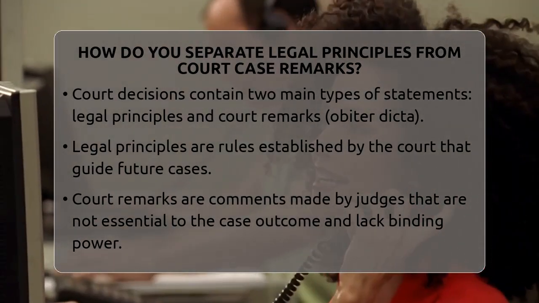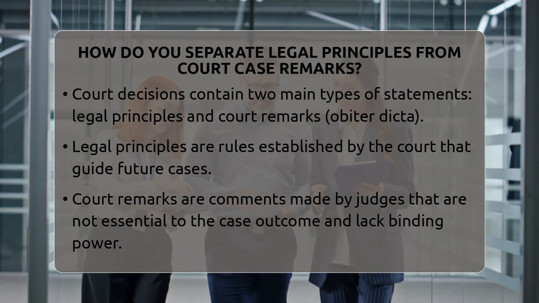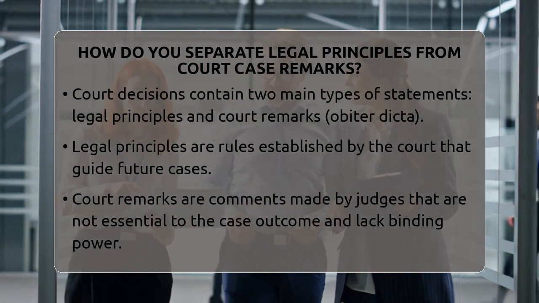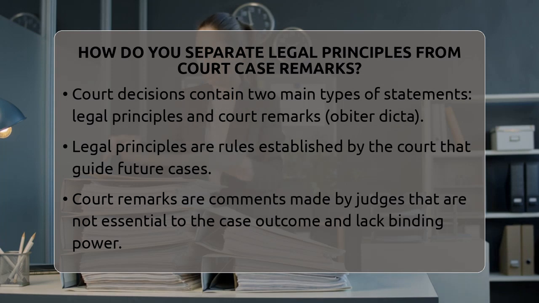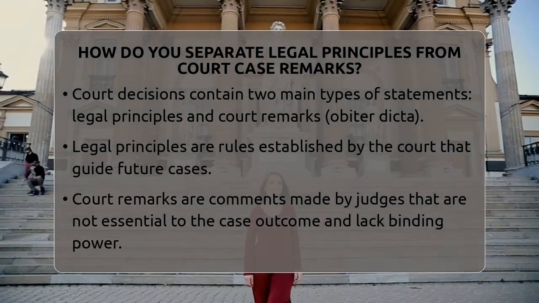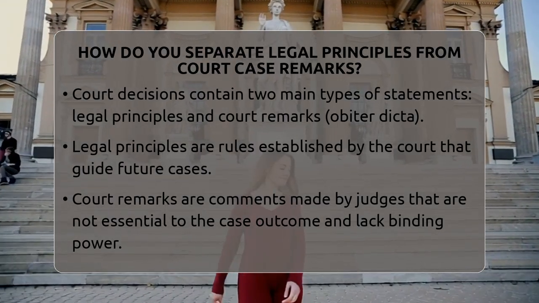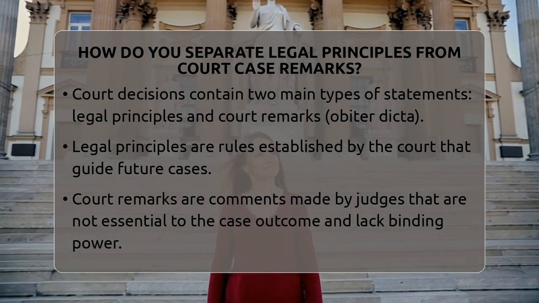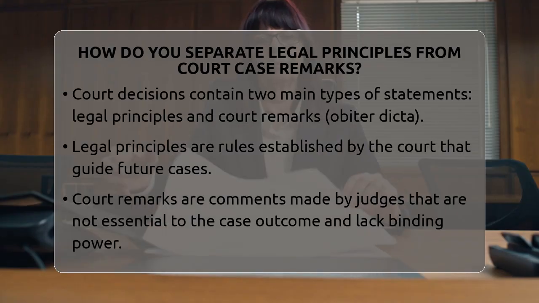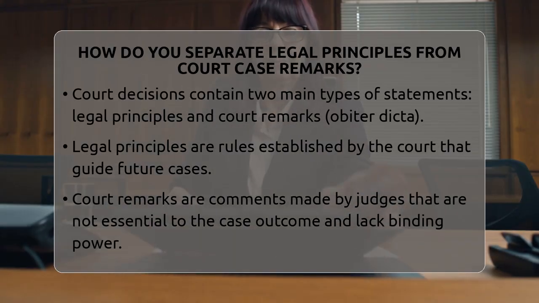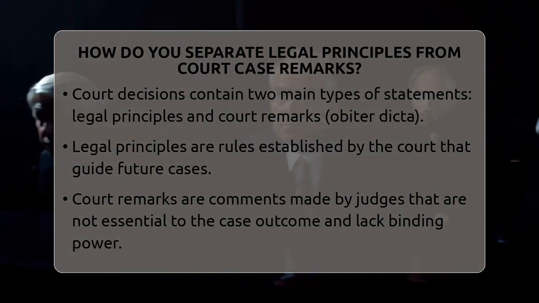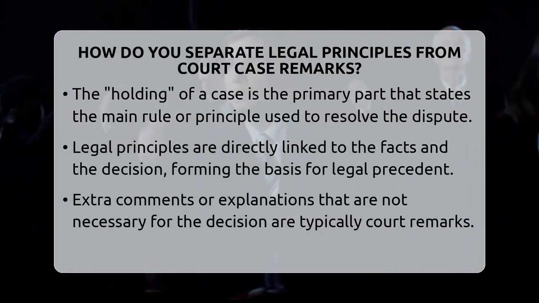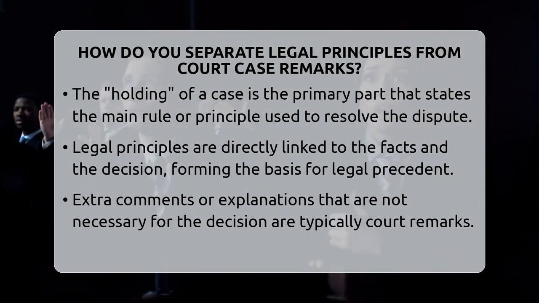When courts decide cases, they create rules called legal principles that set examples for future cases. These principles are the core rules that judges rely on to make decisions later on. On the other hand, court remarks, often called obiter dicta, are comments judges make that are not essential to the decision. These remarks might offer opinions or explanations but do not have binding power.